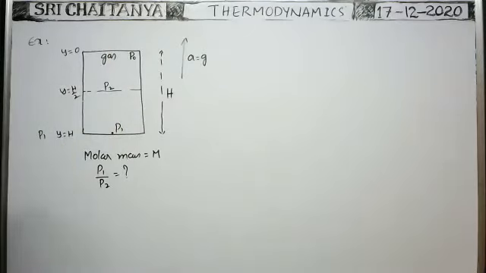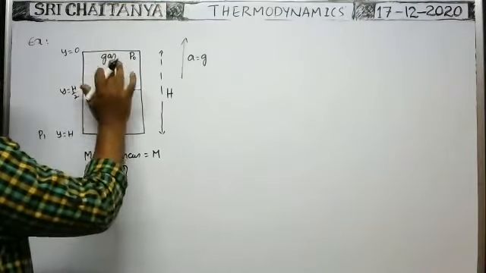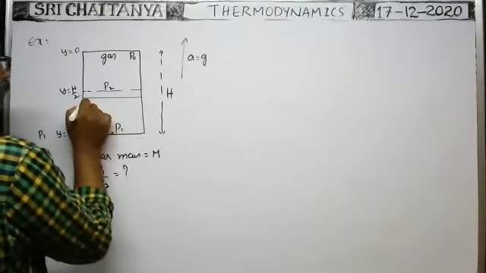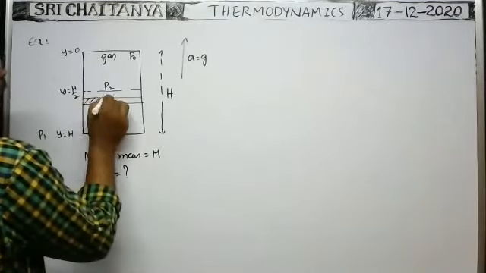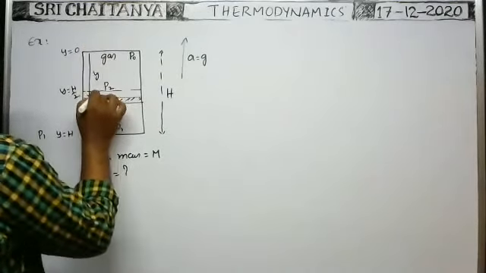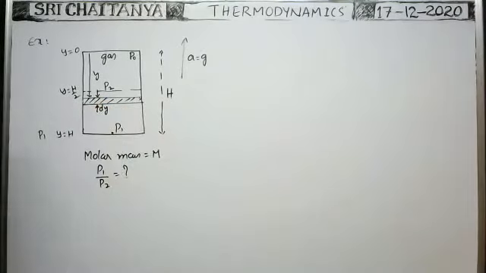Now in this case, as the gas has different densities at different points, you consider a small element at a depth y having thickness dy. Due to that small element, what is the pressure exerted at this point?